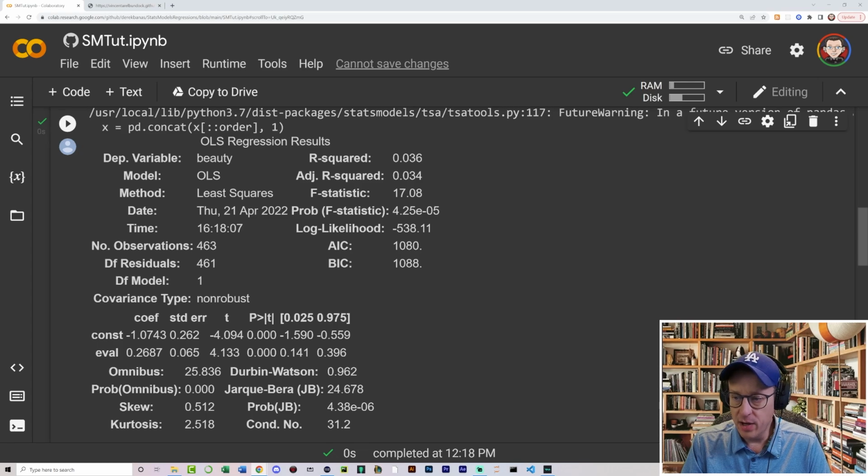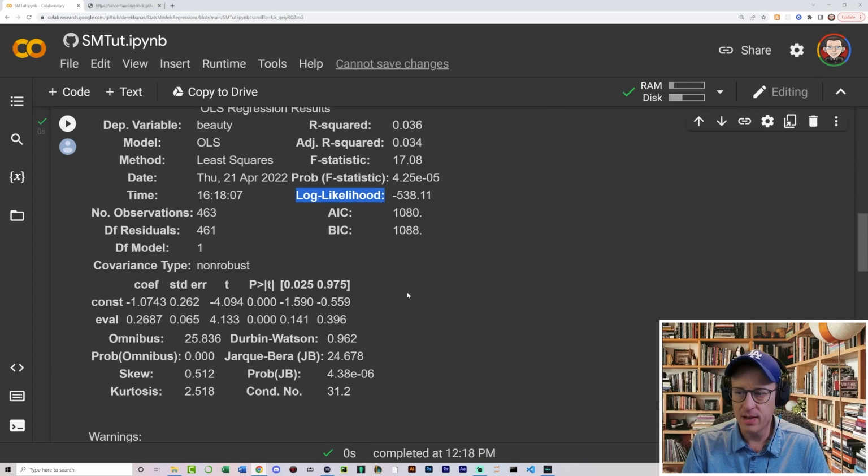Log likelihood. I'm just going to go through these one by one, and skip over the things that are less needed. I'm going to put all of the explanations for these different things in the code that I put in the description immediately after the video is over. Log likelihood is the conditional probability that the observed data fits the model. Again, you can look at all of these different pieces and instantly know if your regression is going to work or not. That's why the summary is so extremely valuable.